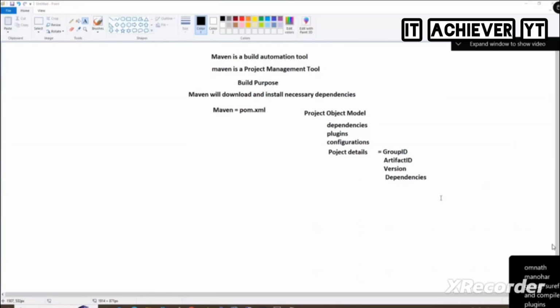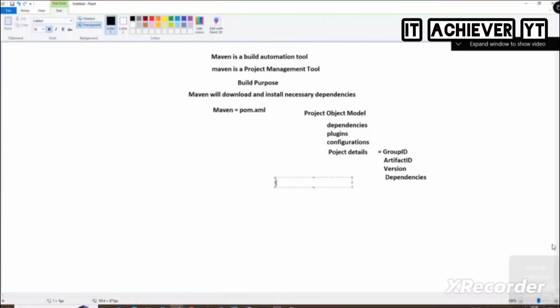Understood? And for that there is a plugin called Maven compiler plugin, and then Maven surefire plugin, and then Maven jar plugin.